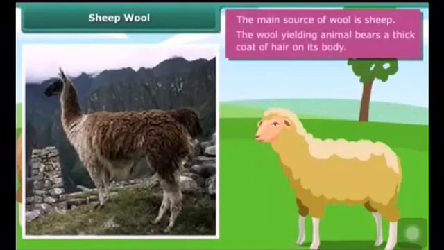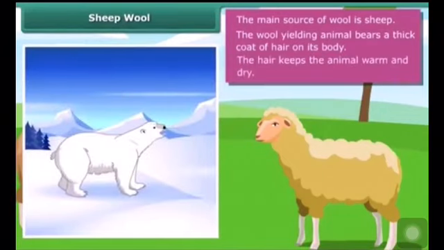Wool is mainly obtained from sheep. The wool yielding animals wear a thick coat of fur which is called fleece. The hair keeps the animal warm and dry.